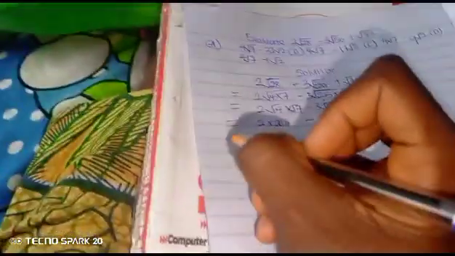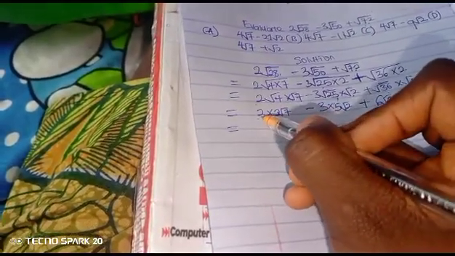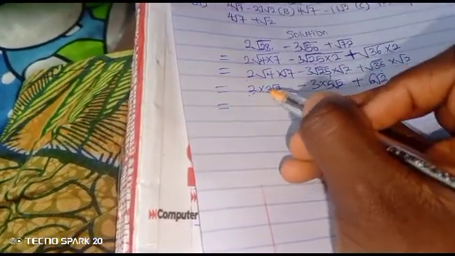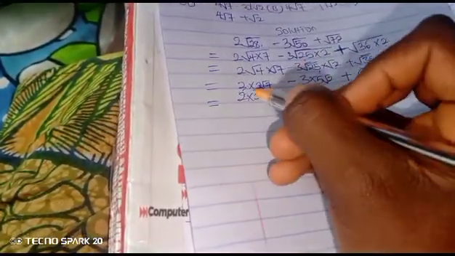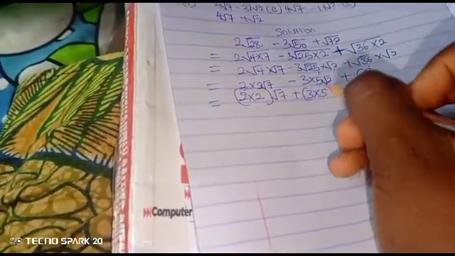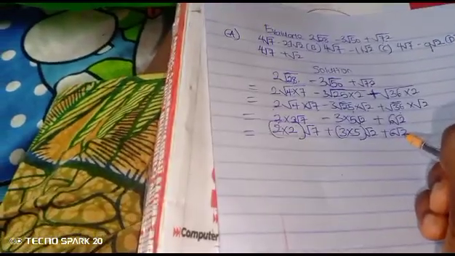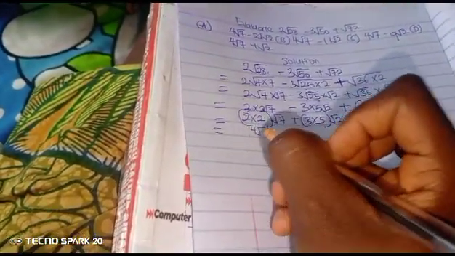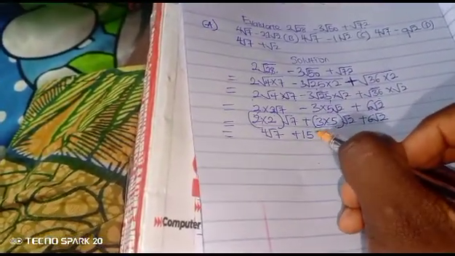Okay, let's move further. This gives us 2 times 2 root 7. Since 2 does not have a surd, this is not addition, this is not subtraction, so we can still say 2 times 2 root 7 plus 3 times 5 root 2 plus 6 root 2. I hope we are following and we are understanding. Okay, let's move on. That is equal to 4 root 7 plus 3 times 5 gives us 15 root 2 plus 6 root 2.